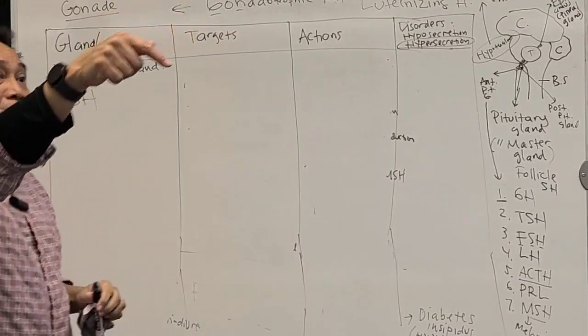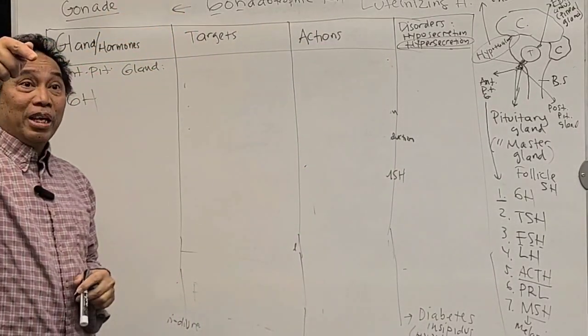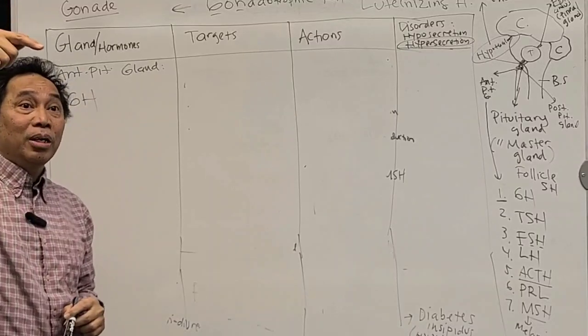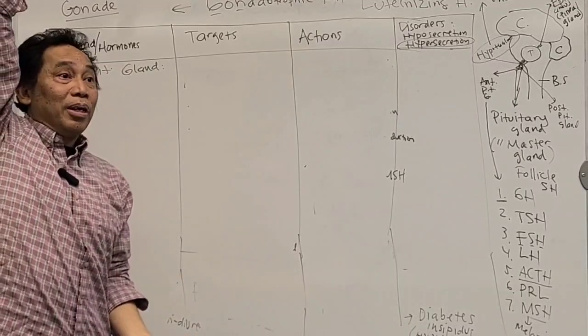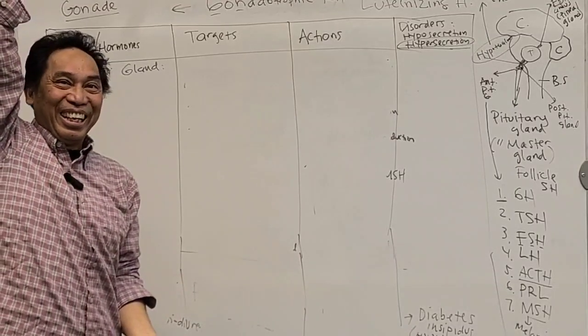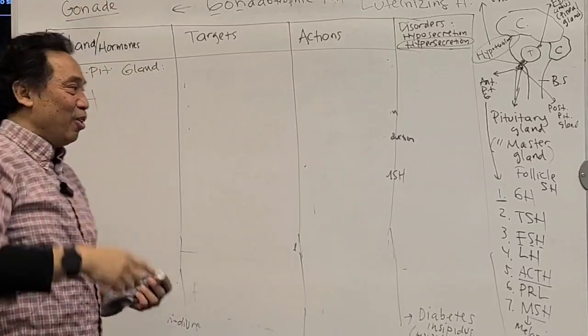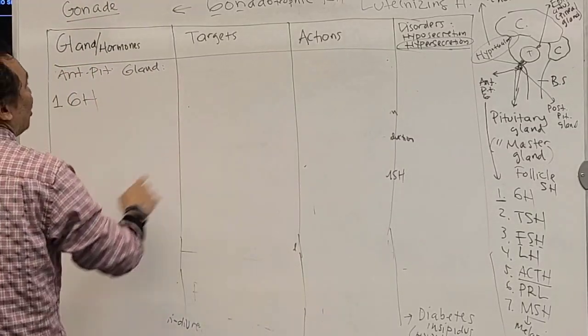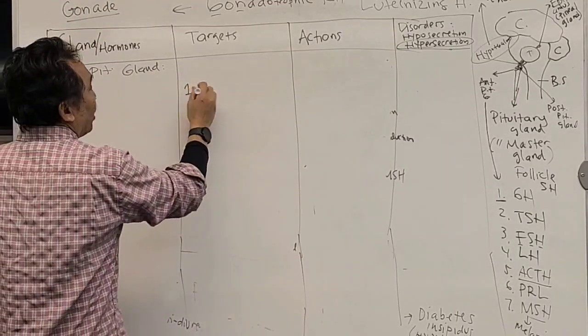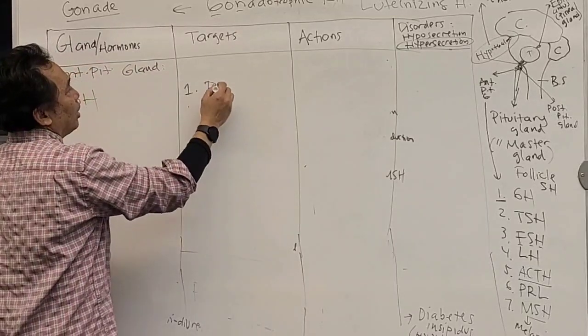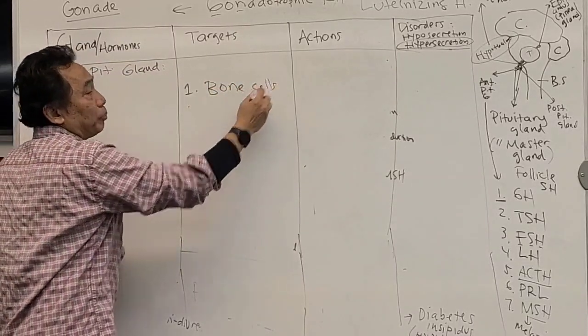Bones, right. You are taller because your bone becomes longer. So the first target for this hormone is going to be bone cells.